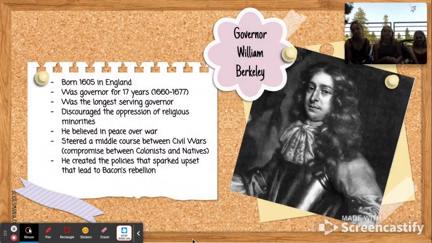And then another important person is Governor William Berkeley, who, like we stated before, was related to Nathaniel Bacon, and he was born in 1605 in England. He was the governor, the longest lasting one, for 17 years, from 1660 to 1677. He was known for discouraging anything unpeaceful, like the oppression of religious minorities, and he also believed in peace over war. He steered a middle course between civil wars and compromise between colonists and natives to try to create peace, and he created the policies which actually sparked the upset and Bacon's Rebellion.